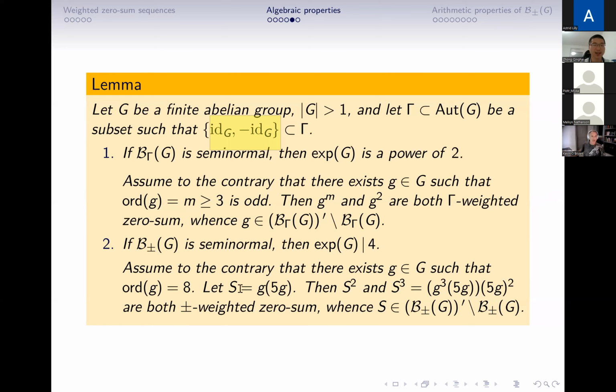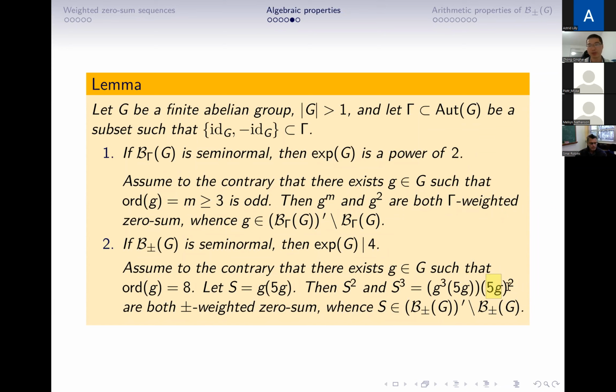So we consider this sequence S, which has 2 terms, g and 5g. Then S to the power 2 is a plus-minus weighted zero-sum sequence. And we consider S to the power 3, which can be written as a product of g to the power 3 and 5g to the power 3. This is a zero-sum sequence, and it's a plus-minus weighted zero-sum sequence.